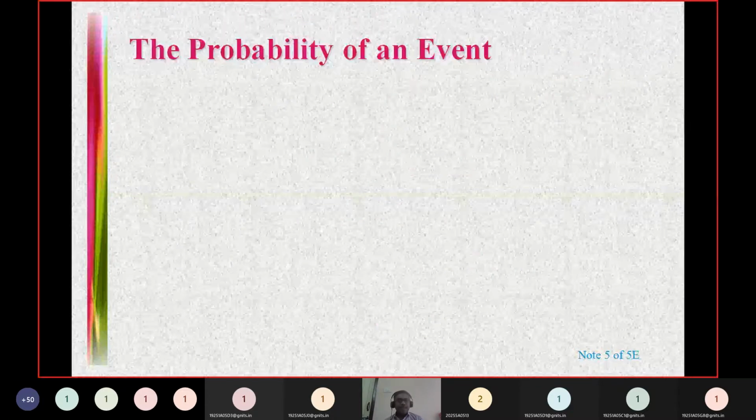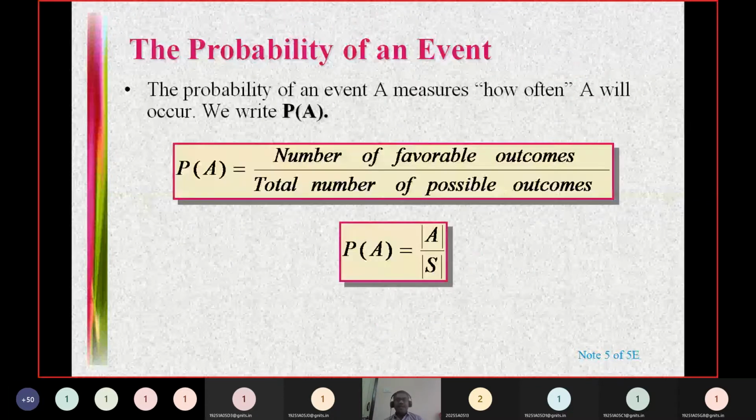And this is the classical definition of probability. For any event A, the probability of an event A is nothing but the number of favorable outcomes by the total number of possible outcomes. If you are considering a finite sample space, then you can write this as cardinality of A by cardinality of S, that means the number of elements of A by the total number of elements in the sample space.